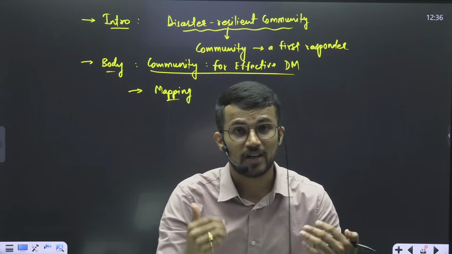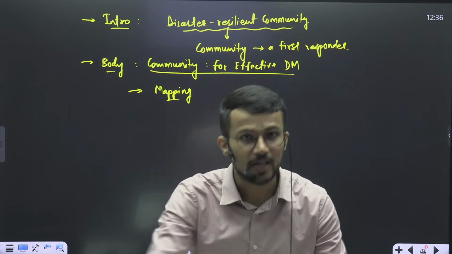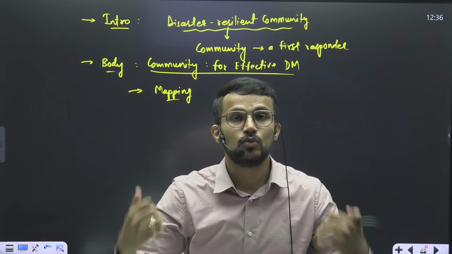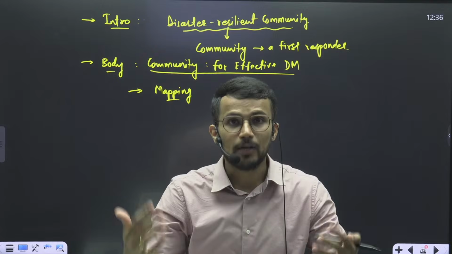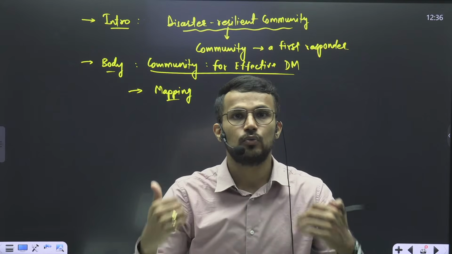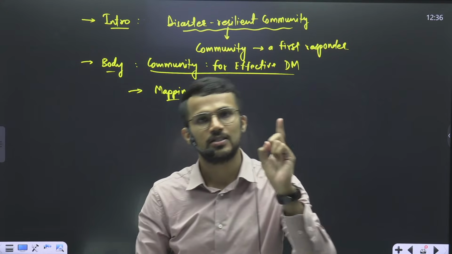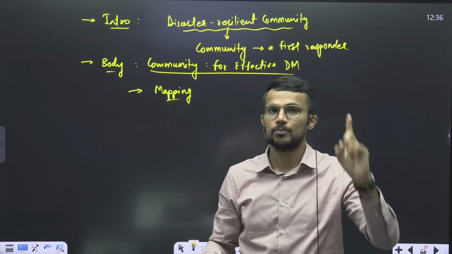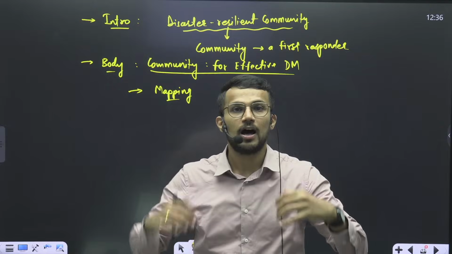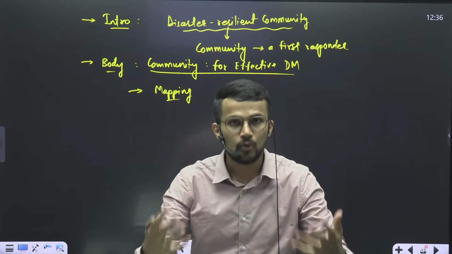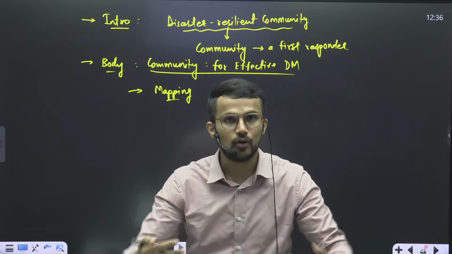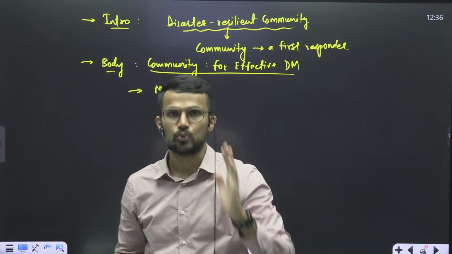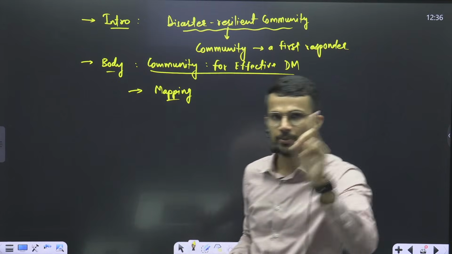But if those ground surveys are carried out with the help of community, can you imagine the impact? It would be better, right? So we will be able to map the disasters properly, because local people are more aware about the area and what kind of disaster that area is prone to.